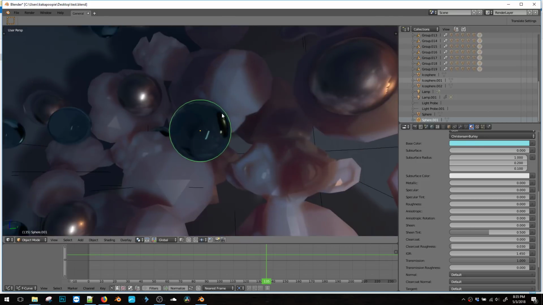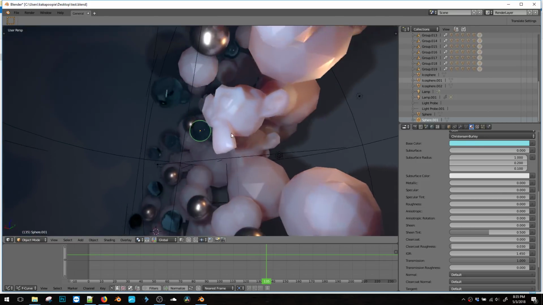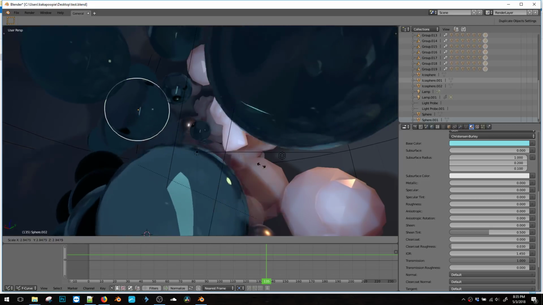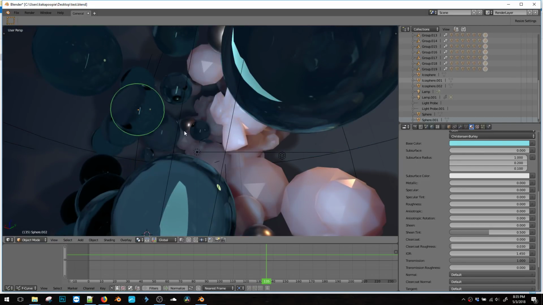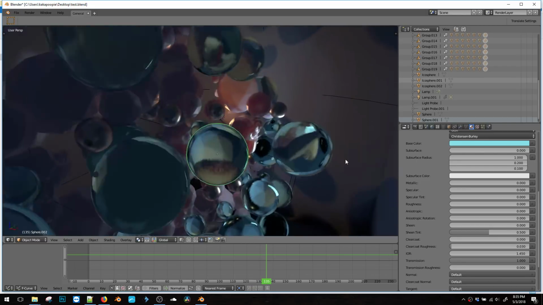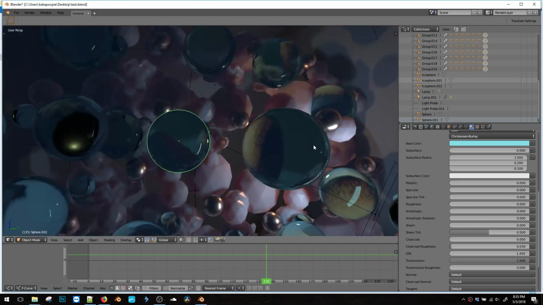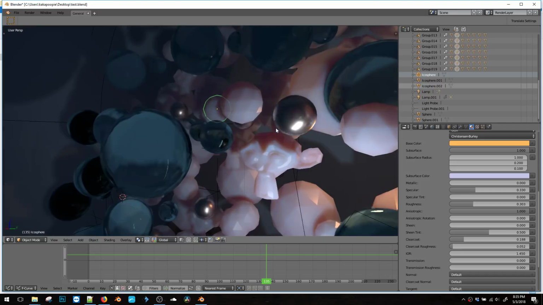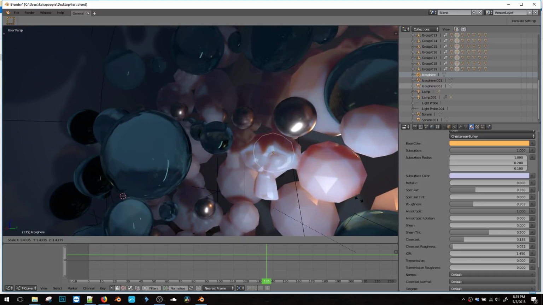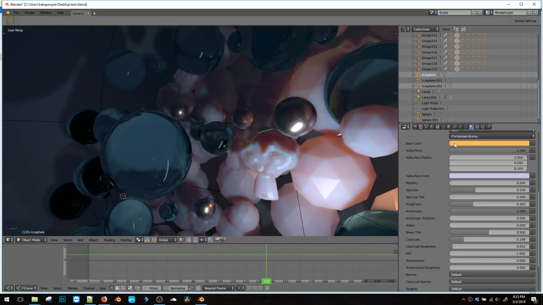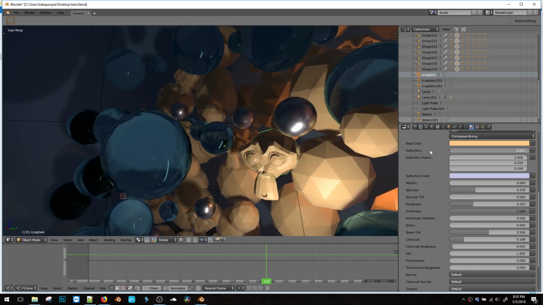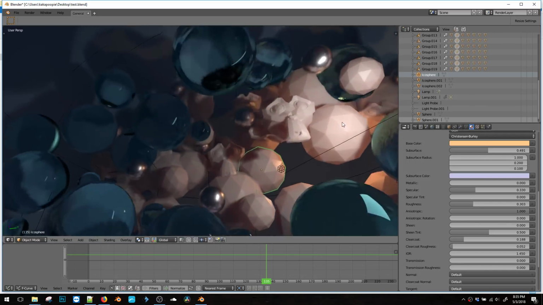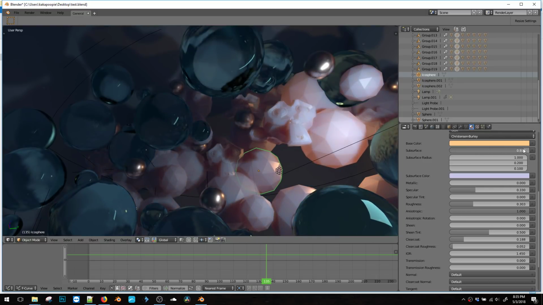Tinted glass, pretty cool. Yep. And alright, so let's see where Suzanne is. Where icosphere is. Oh, that's crazy.